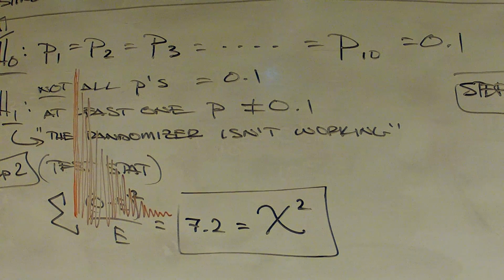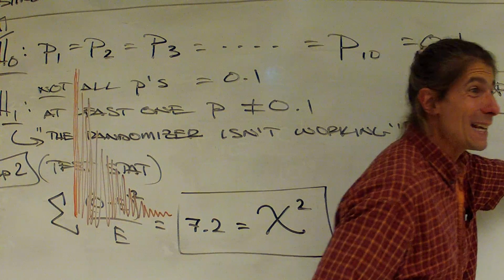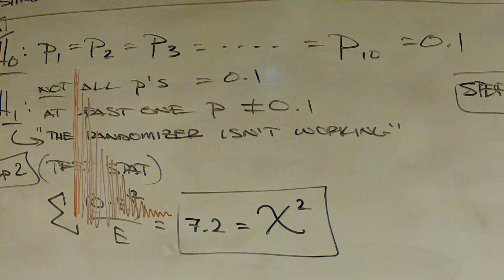Well, I think a simpler way to look at it is to go back to what you said earlier: with a small p-value, the randomizer wouldn't be working, and with a large p-value, the randomizer is working. Good. And I'm going to insert two words: with a large p-value, it appears that the data is agreeing with the belief that the randomizer is working. We can't prove or disprove the randomizer is working. All we can say is it looks like it is, because the data is in high agreement with this set of hypotheses up here.